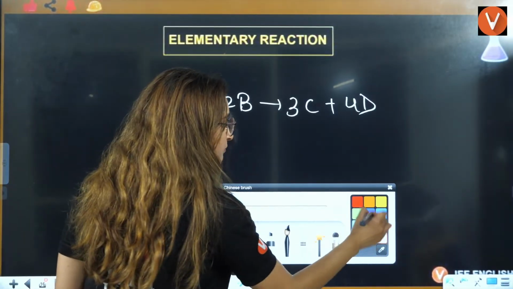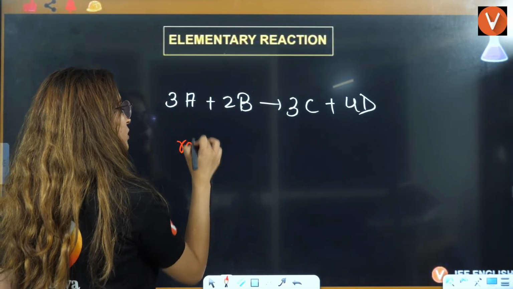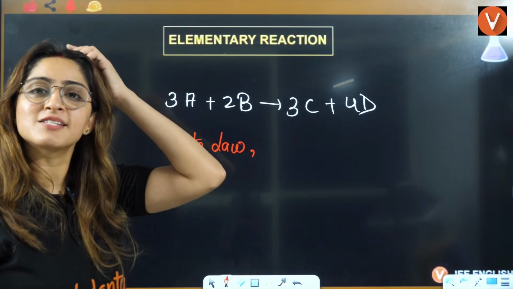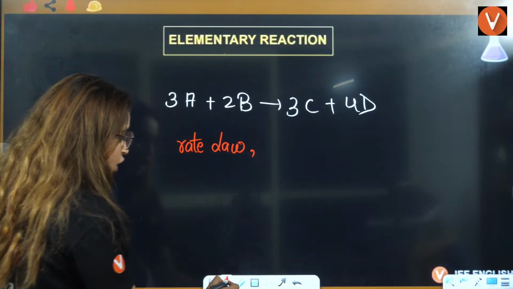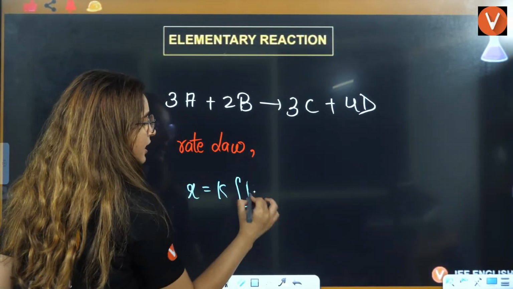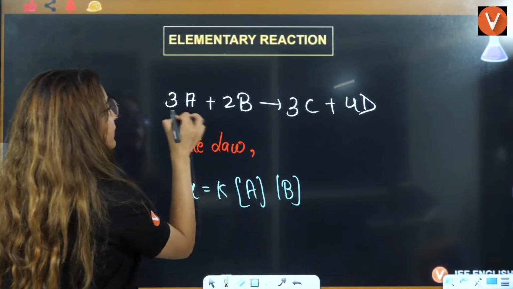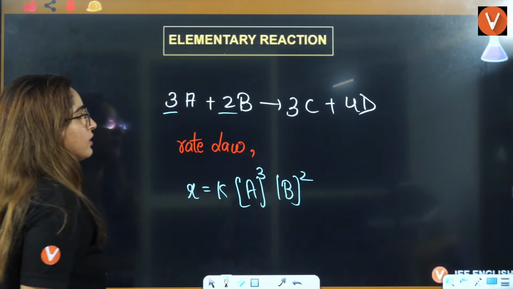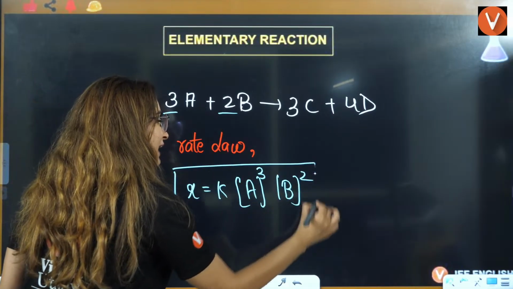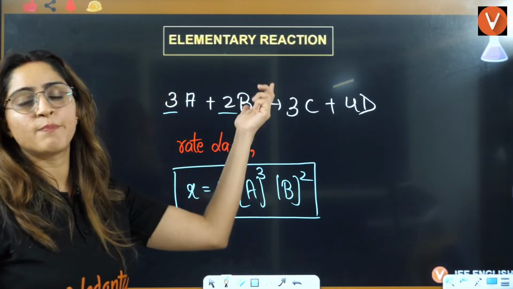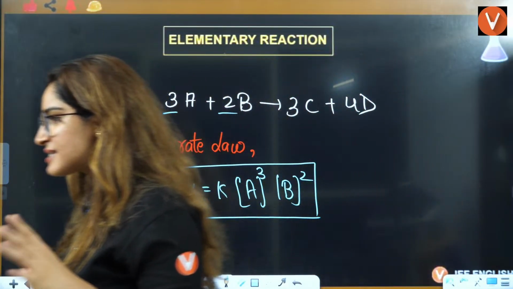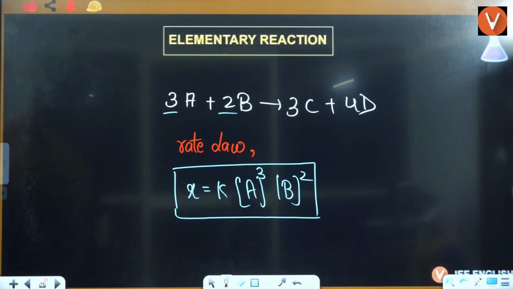Now you have to tell me what the rate law is. Because in the elementary step, that is the only rate determining step, we can easily define that rate equals k, reactant A, reactant B, raised to the power of the stoichiometry only. A is raised to 3, B is raised to 2, because in an elementary step, that step is the rate determining step.